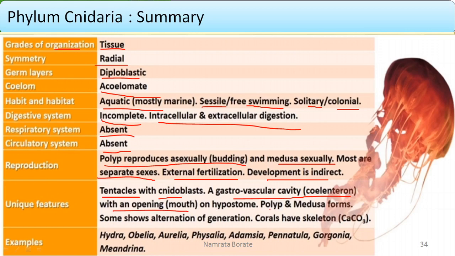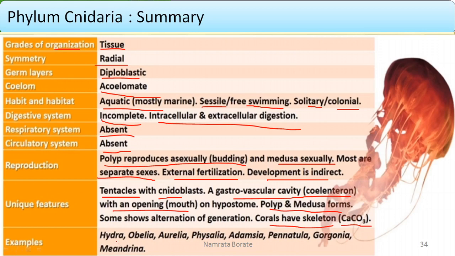The polyp and the medusa forms are there. The polyp has a single opening directed towards the upward side, but the medusa is an umbrella-like structure, and the mouth and the tentacles are present towards the downward side. Some show alternation of generation, and corals show a skeleton made up of calcium carbonate.